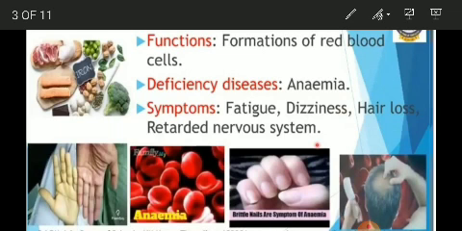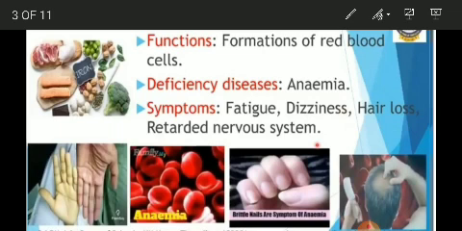Here the person will become weak and pale, and will be tired very soon. And you can observe hair loss also takes place, and retarded nervous system and dizziness. You'll be feeling very tired, sleepy, want to sleep. Understood? So these are some of the symptoms.